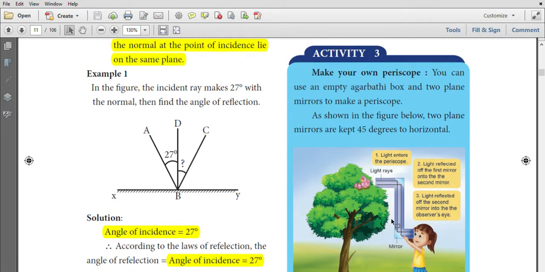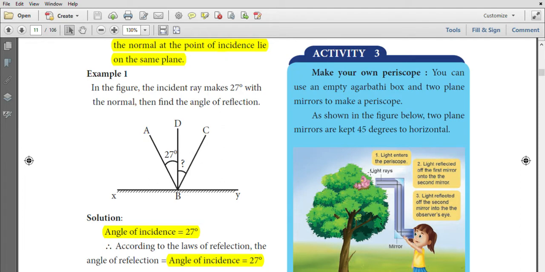You can make a periscope by using an agarbatti box and two plane mirrors. Make the agarbatti box in this shape and place two plane mirrors at an angle of 45 degrees in two corners.